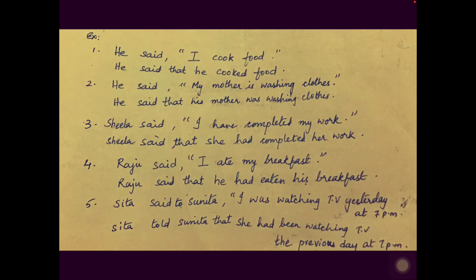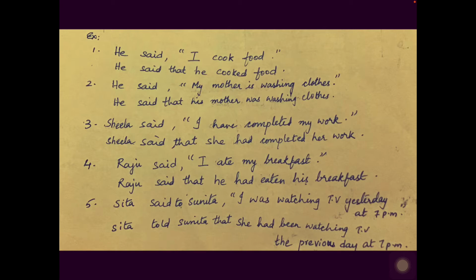So let us see an example. Sita said to Sunita, I was watching TV yesterday at 7 p.m. So then how will it change? Sita said to changes to told, and Sita told Sunita. Remove the inverted commas and add the conjunction that. Sita told Sunita that I, who told this?